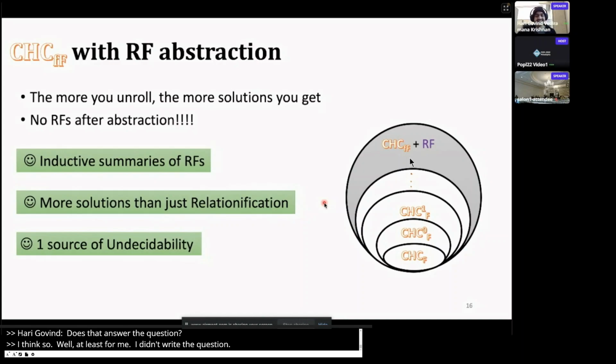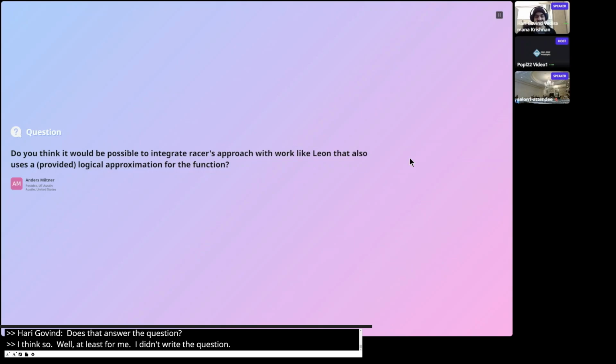Another one online? Do you think it would be possible to integrate Razor's approach with work like Leon that also uses a provided logical approximation for the function? So in our evaluation, we do compare against benchmarks that are generated by Leon.